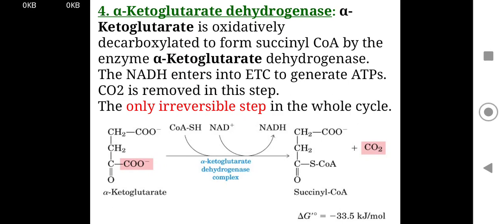So the acetyl group is completely decarboxylated to form carbon dioxide. This is an irreversible step in this whole cycle. Here alpha-ketoglutarate is converted with the help of the alpha-ketoglutarate dehydrogenase complex to form succinyl-CoA. It is the same as pyruvate dehydrogenase. It is a multi-enzyme complex.